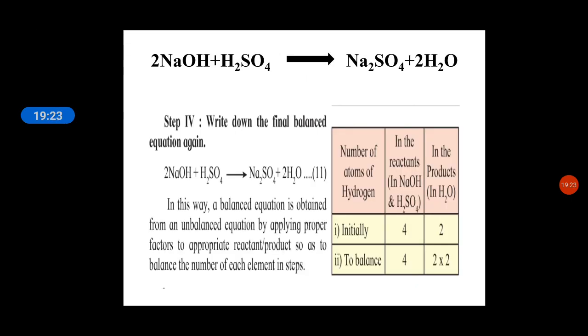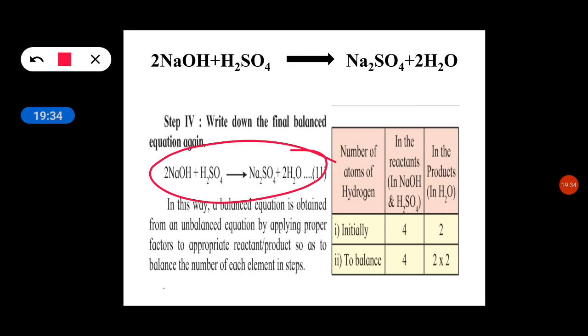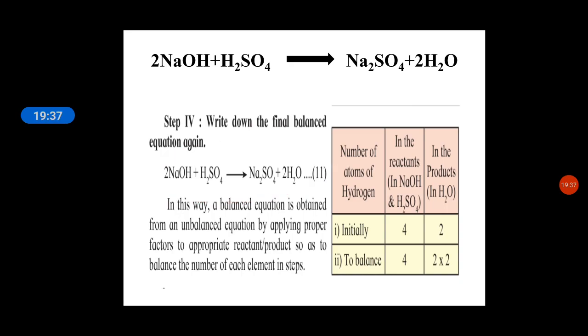Now when we come to step 4, we have to write down the final balanced equation again. Here we have already written the balanced equation. In this way, the balanced equation is obtained from the unbalanced equation by applying a proper factor to the appropriate reactant or product so as to balance the number of each element. Now you all are able to balance any unbalanced equation by using these 4 steps.